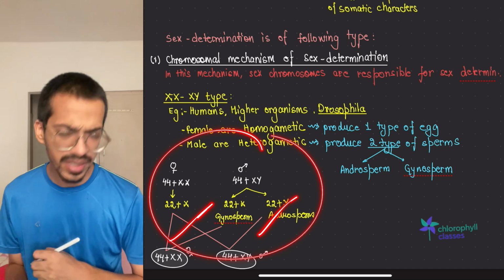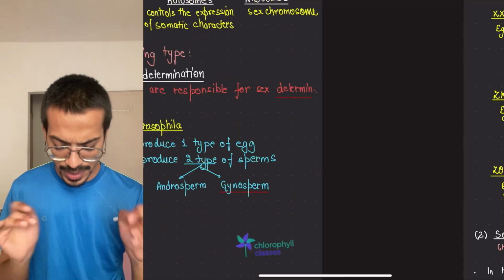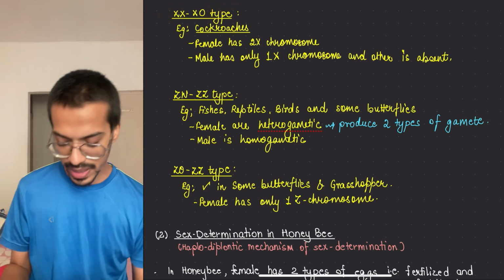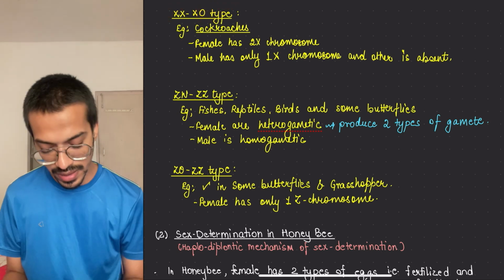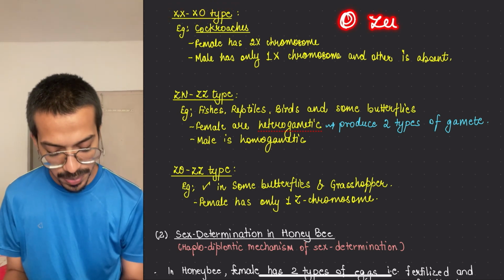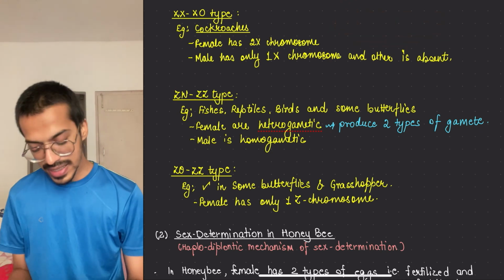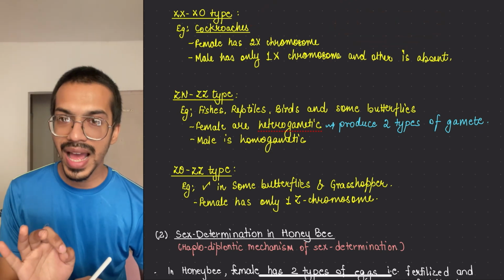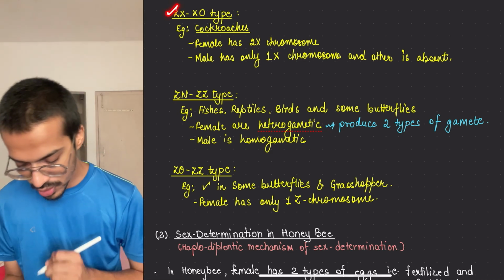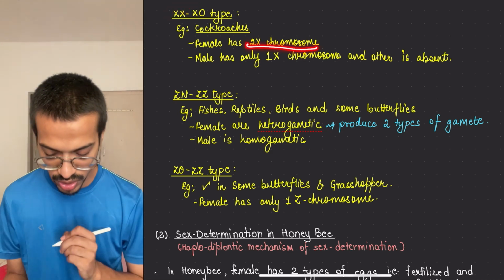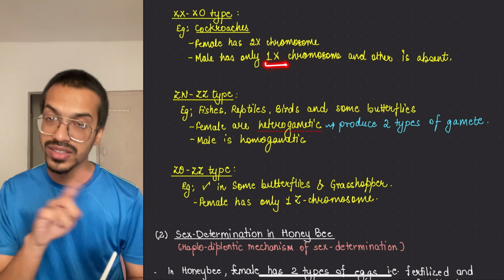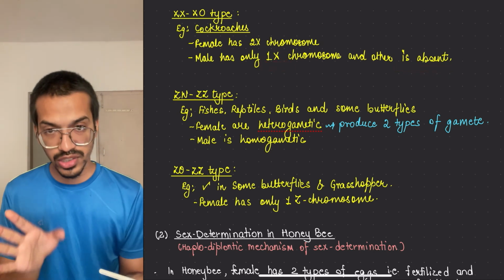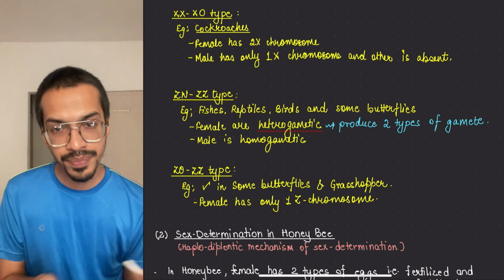You have already done this in the 10th class, so we are not going deep into it. Next is XX and XO. Here, XO does not mean the letter O, it means 0, not present. This is seen in the case of cockroach. The female has XX, so the female has two X chromosomes, whereas the male has only one X chromosome, the other one is absent. And once that condition comes, it will be male.